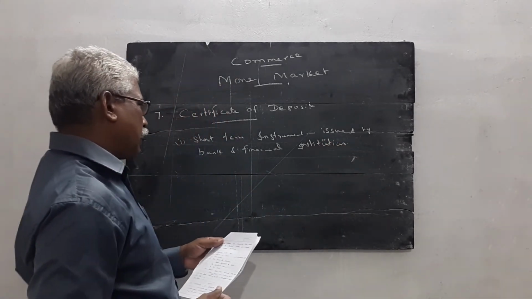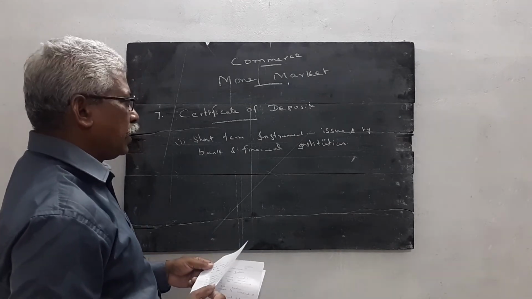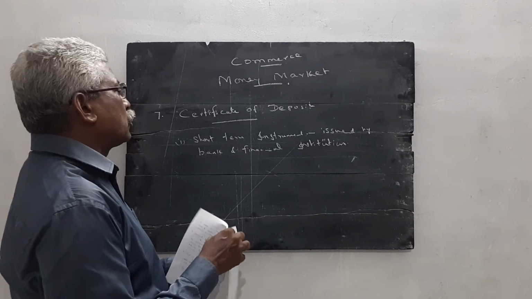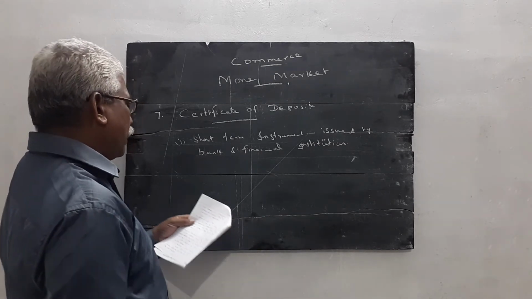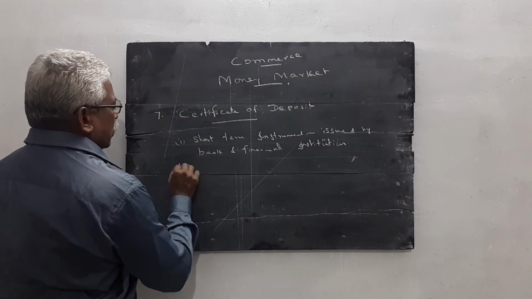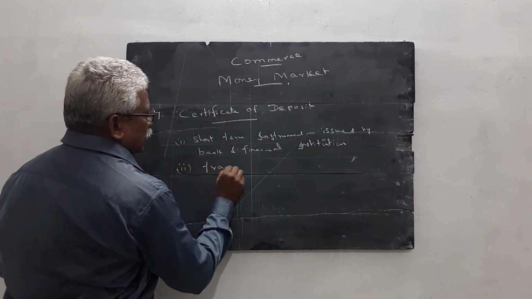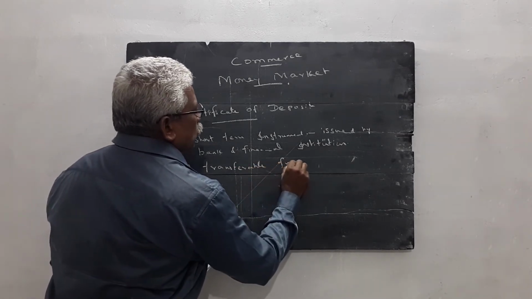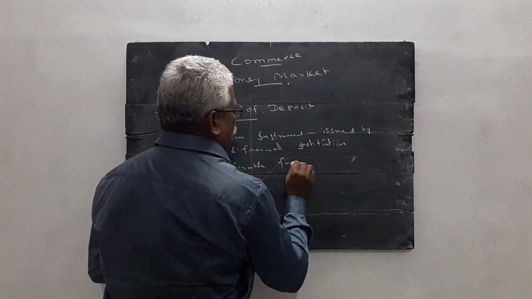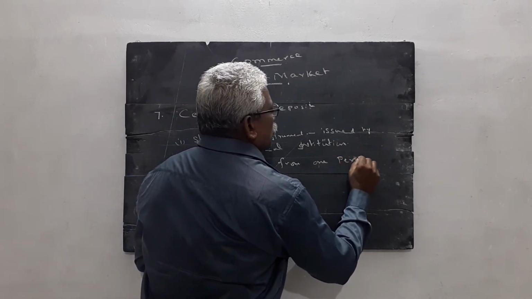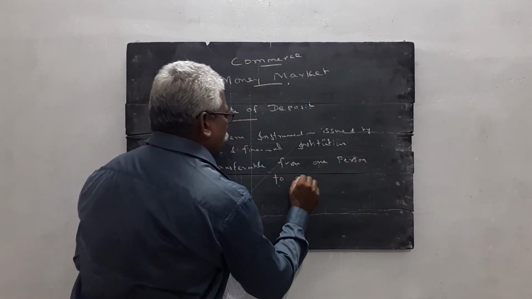It is transferable. It is transferable from one person to another person.